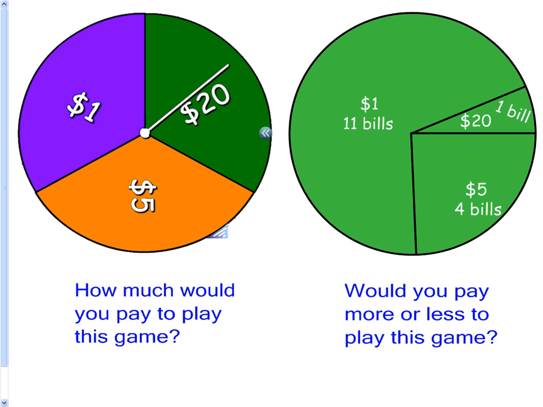All right, let's look at another expected value scenario. Here's one of those spinners, and same kind of a deal. Would you pay $1 to play the spinner game on the left? Yeah, that'd be a no-brainer. I'd play that all day long because you'd never lose. Worst case is you get your buck back. And if it was $20, I'd be an idiot to play the game, right? But somewhere in between is a fair amount.